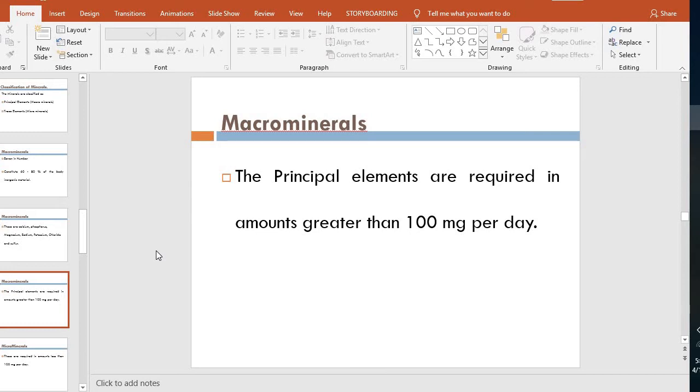It means that you must take these in the diet, more than 100 milligram per day.